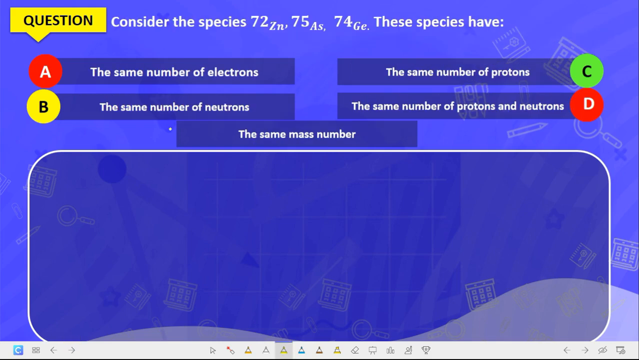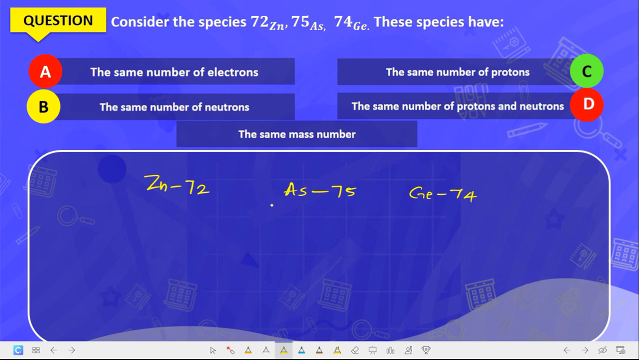Now we have, consider the species. We have zinc 72, arsenic 75, and germanium 74. Let's look at them. These species have the same number of electrons.